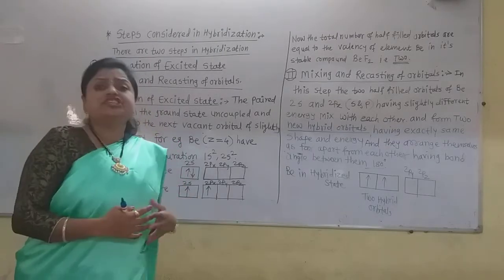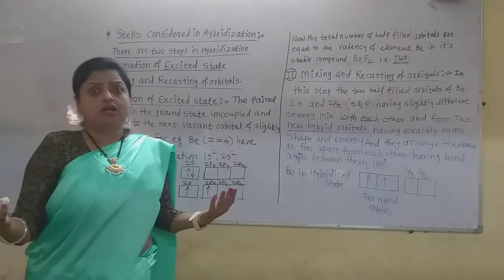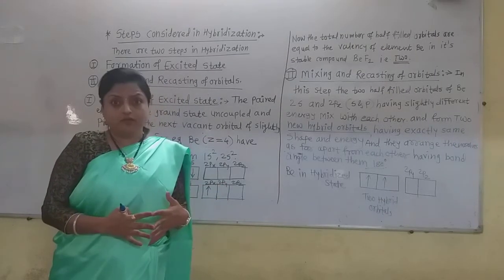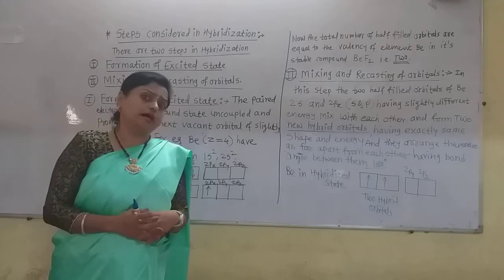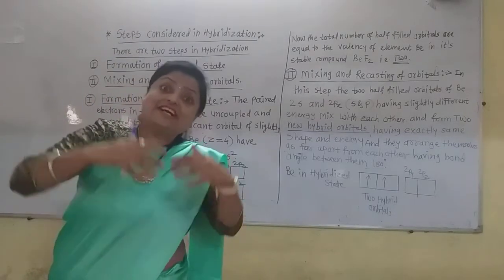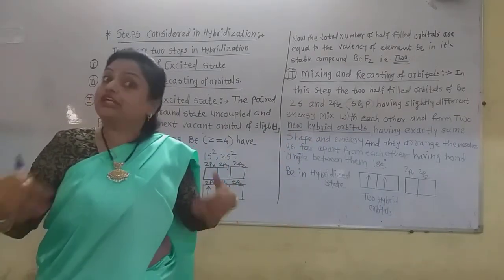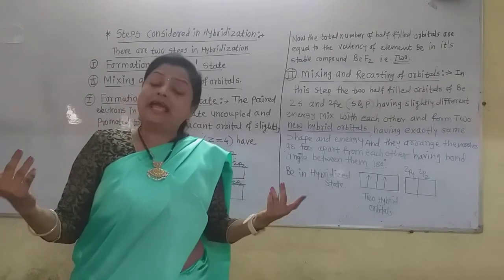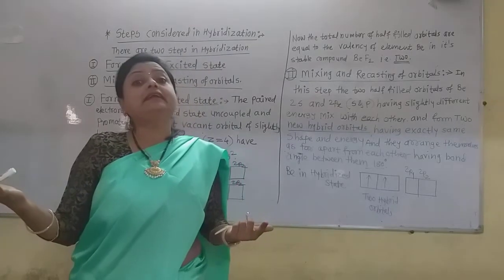The second step, after excitation, is that the orbitals of the same atom mix together. We know from the definition of hybridization that the orbitals mix together and recast, meaning reform, into new hybrid orbitals having the same energy and maximum symmetry.